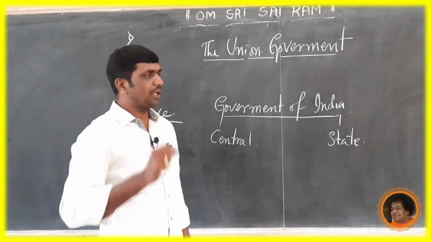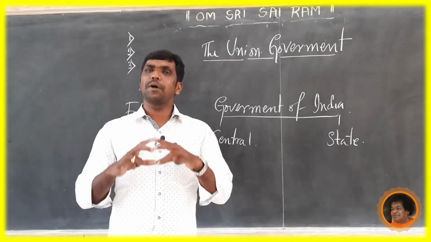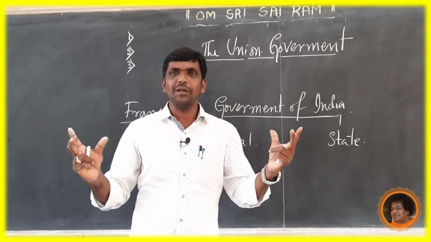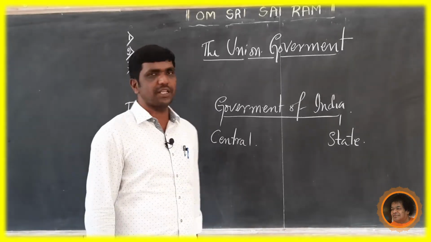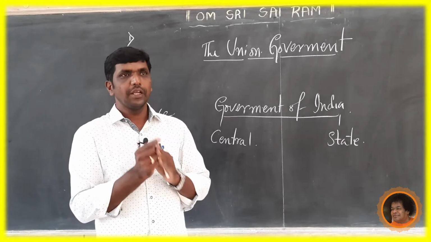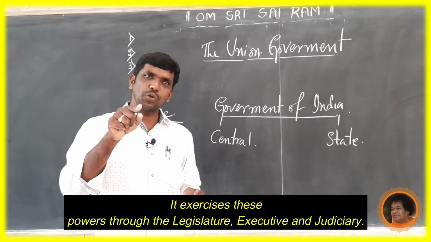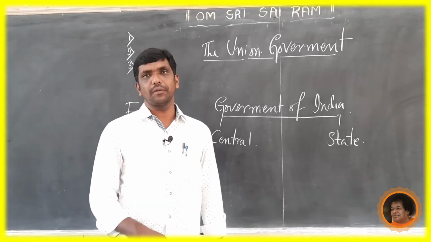Here, now we come to know that the central government has more power. The central government has been given more power. It is clearly mentioned that this is in view of unity and the security of the nation. It exercises these powers through the legislature, executive, and judiciary.